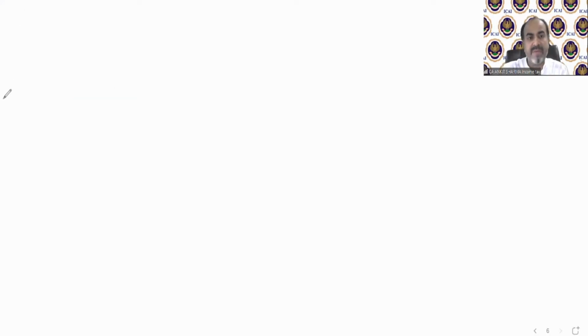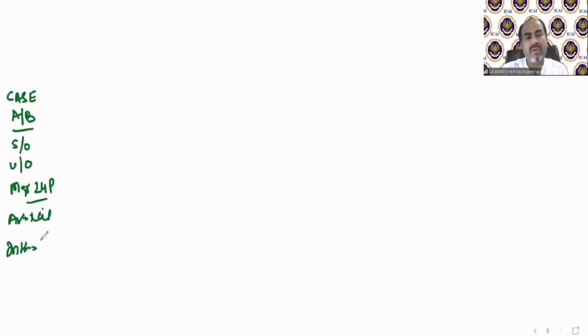Okay, case A, B, we all know. That is self-occupied or unoccupied, maximum 2 house properties. Annual value, of course, nil. Interest 30,000 or 2 lakhs. Done. Then case number C. C is a selection criteria case.